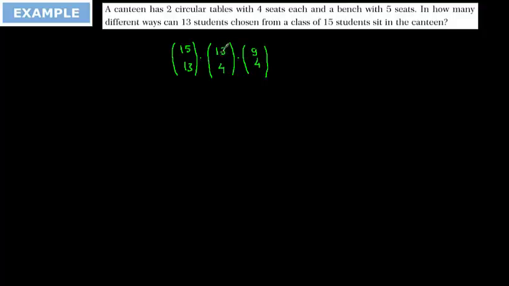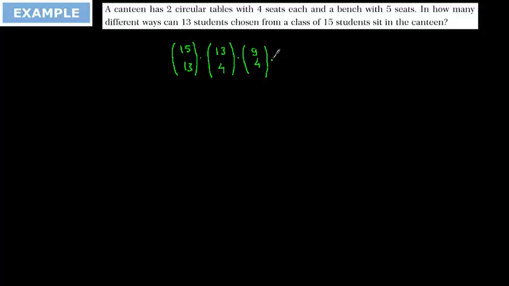Because first you have 13, and when you select 4 of them for the circular table, you have 9 students left. From 9 students, 4 of them are selected again, and that means you have 5 students left. Those 5 students are selected for the bench. That's why we are not selecting for the bench.